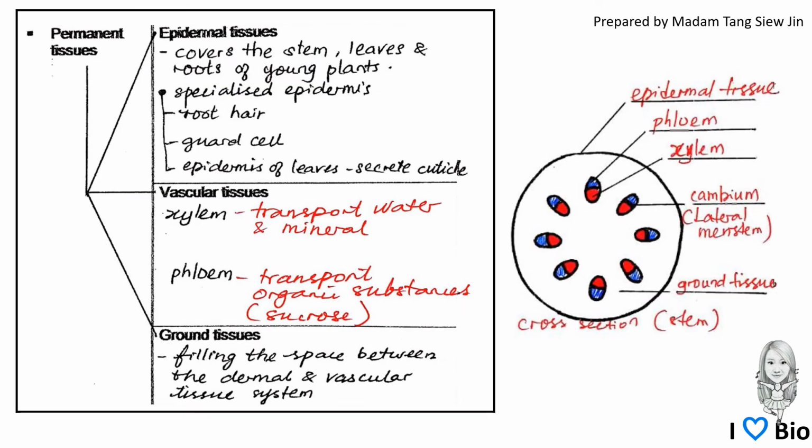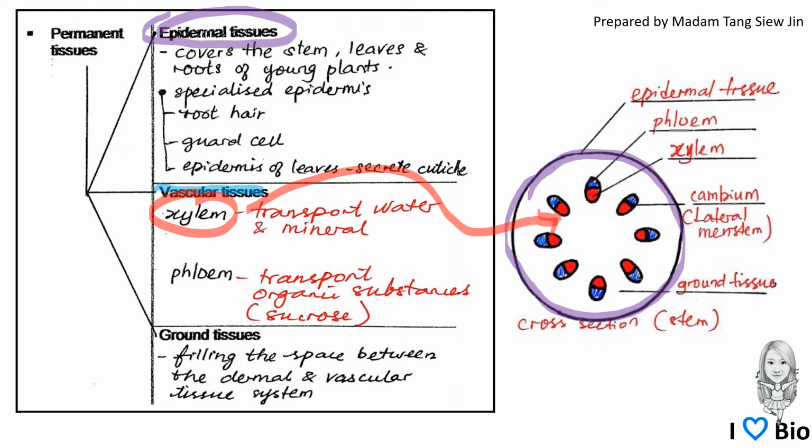Meristematic cells will undergo cell division, which is mitosis, 1 divided into 2, 2 divided into 4, and repeat again and again to produce many cells. And some of these cells will undergo differentiation to become epidermal tissue, which covers the surface. And it will become vascular tissue, like the xylem for transporting water and minerals, which is colored red here.